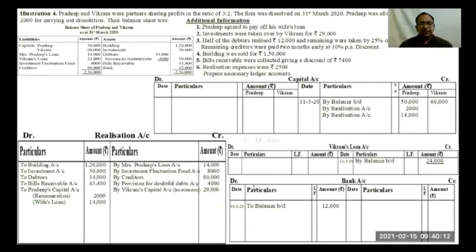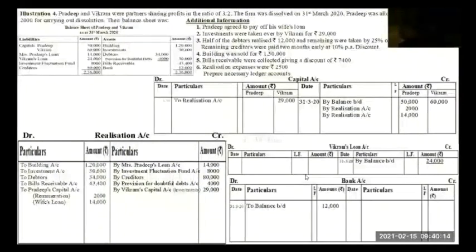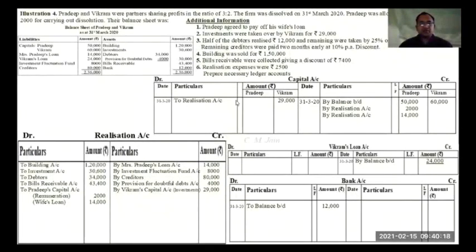And its second effect in capital account to realization account 29,000 in Vikram's column. Then next information we are given, half of the debtors realized rupees 12,000.